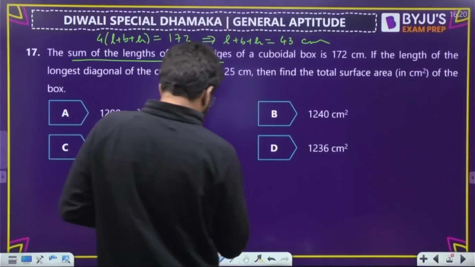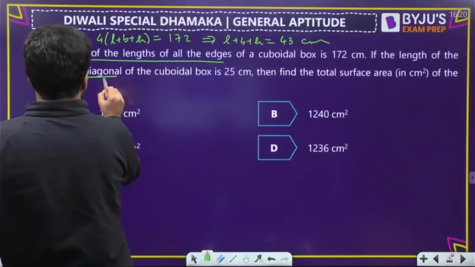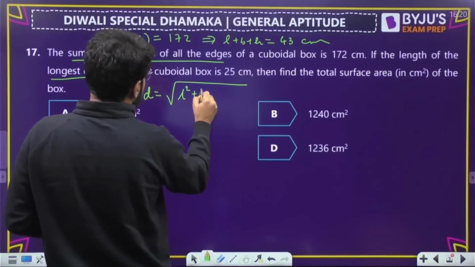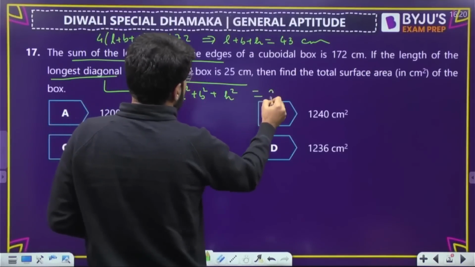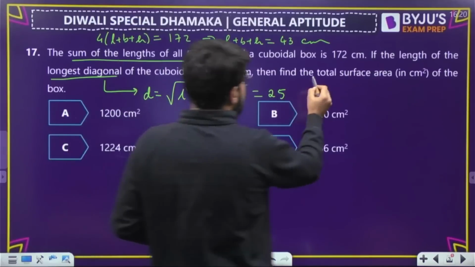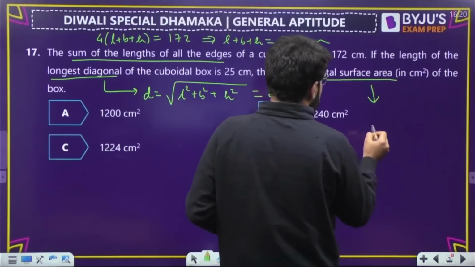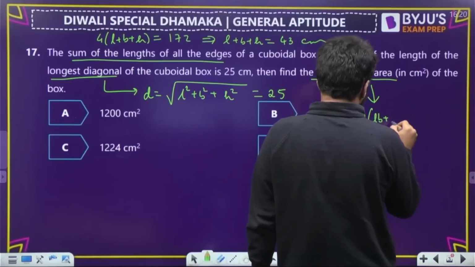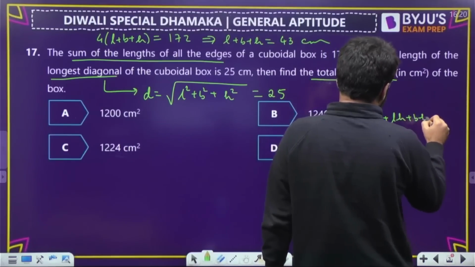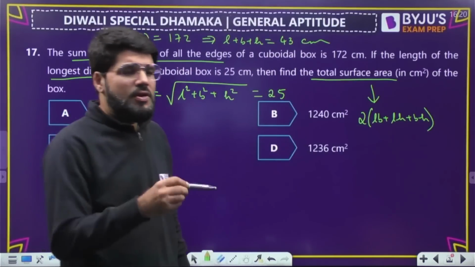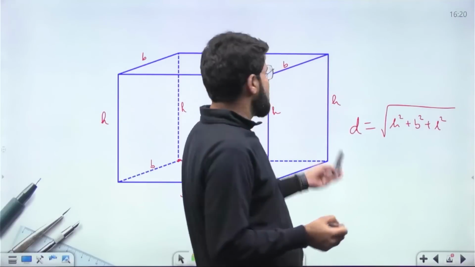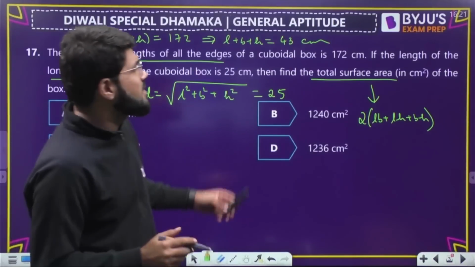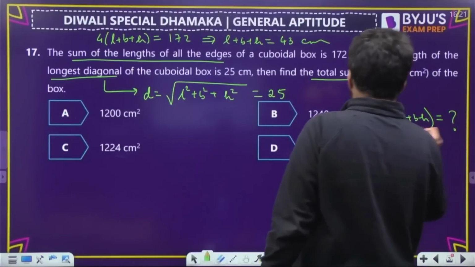So if the length of the longest diagonal, that is equal to the square root of L square plus B square plus H square, is given to you as 25, then find the total surface area. What is the total surface area? The total surface area of a cuboid formula is twice of (LB plus LH plus BH), pairwise products. 6 surfaces are there, with 3 pairs of 2 opposite surfaces, and every surface is a rectangle. Area of rectangle we consider and write down here. Now, how to find this surface area? That is the question.